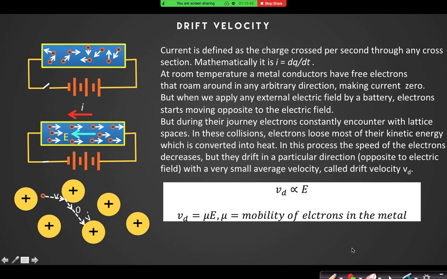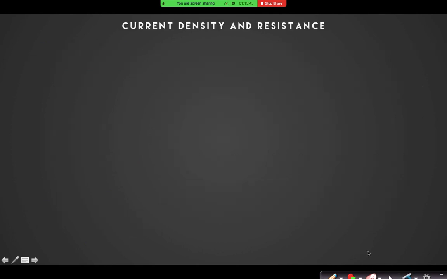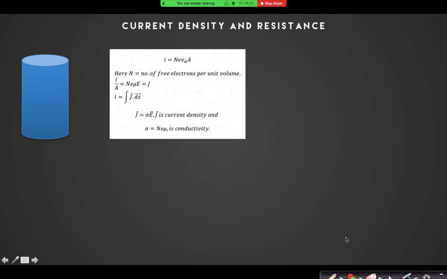Okay, next, go to the next slide. Current density and resistance. Let us talk about current and current density first, and then we will talk about resistance. So this is a metal conductor we have seen, and in this metal conductor let us try to calculate the current.